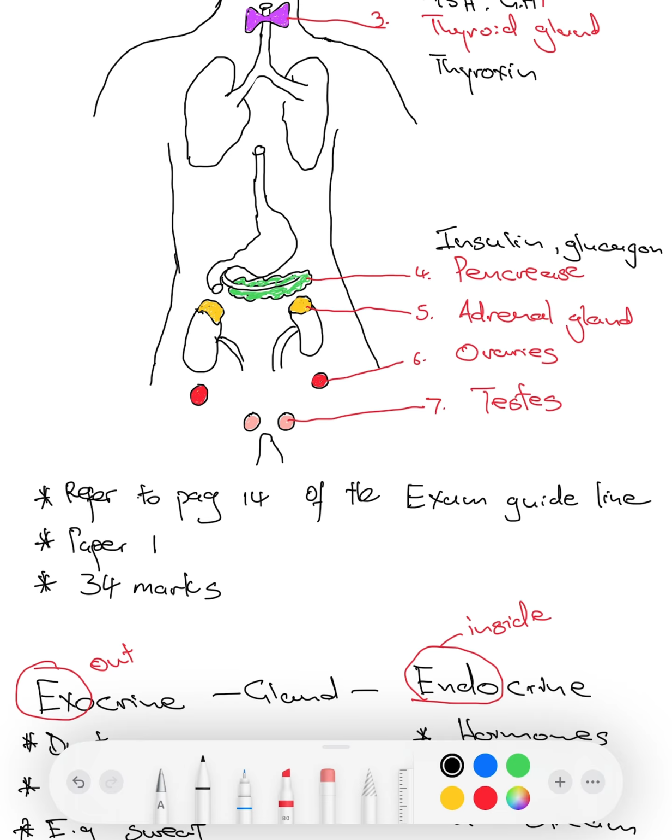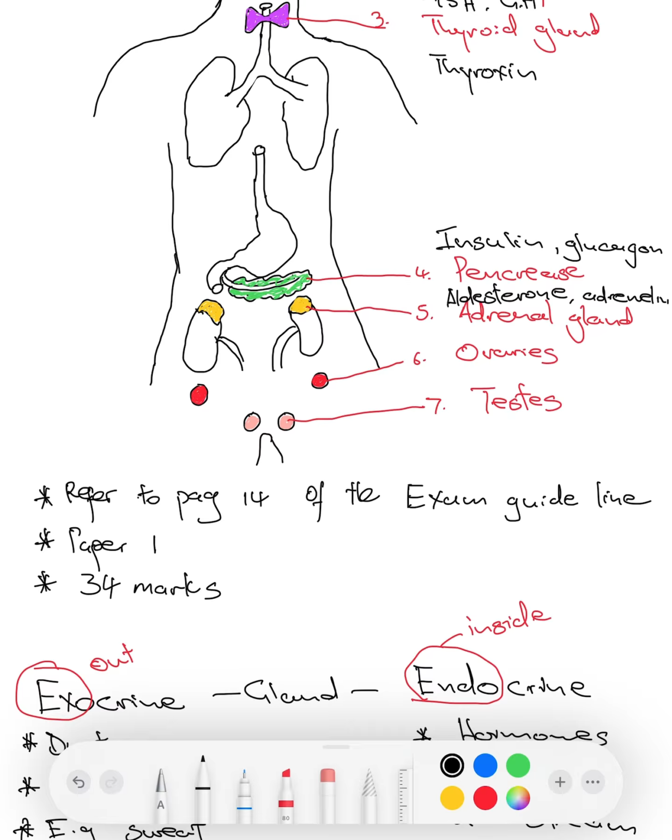Right. The adrenal gland also secretes two hormones. The first one would be aldosterone, and it also secretes adrenaline. It also secretes adrenaline, the fight or flight hormone, the famous hormone.